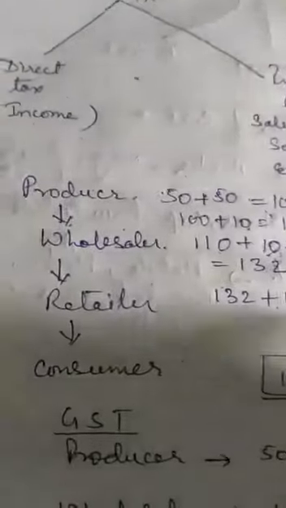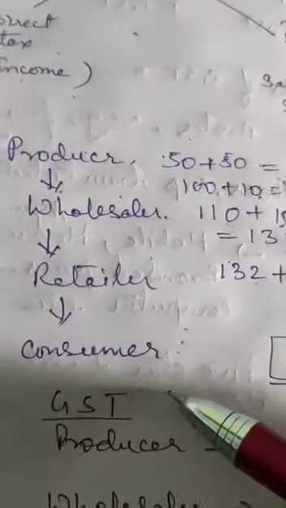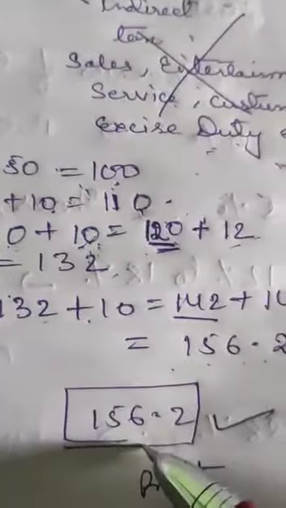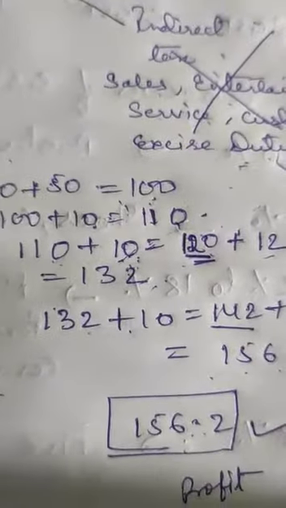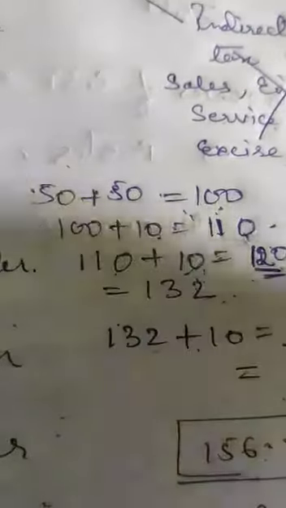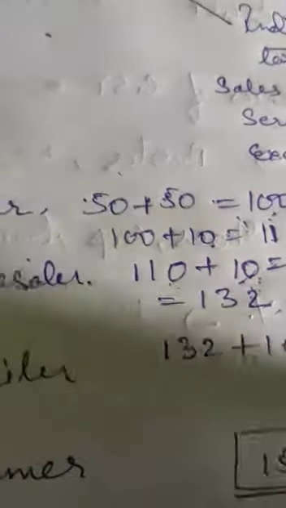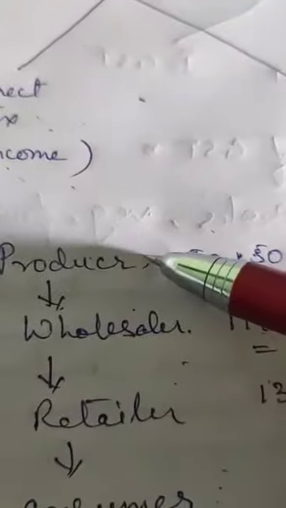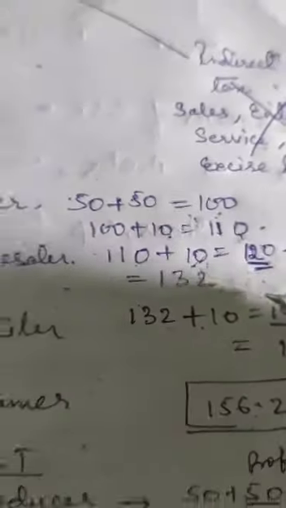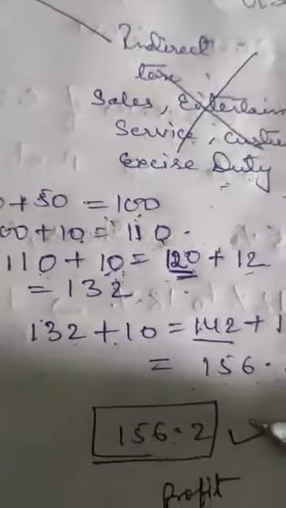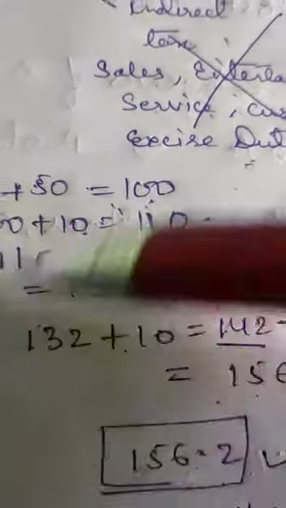Now the retailer will charge the consumer, and the consumer has to pay 156.2 rupees. So all the burden comes on the consumer. It is tax on tax. The producer already paid tax, the wholesaler again paid tax, then the retailer, and the consumer has to bear all the burden.